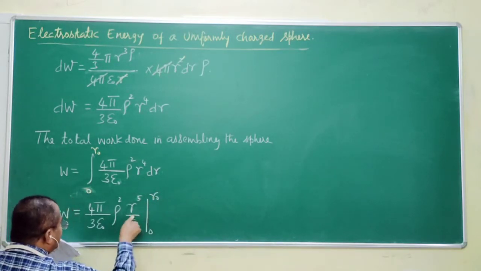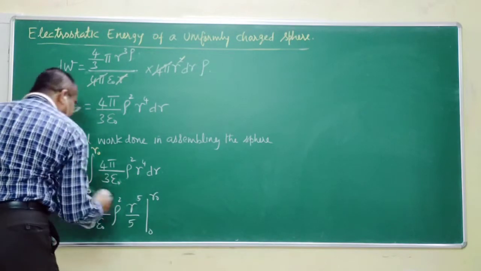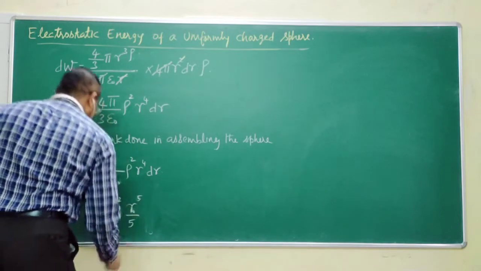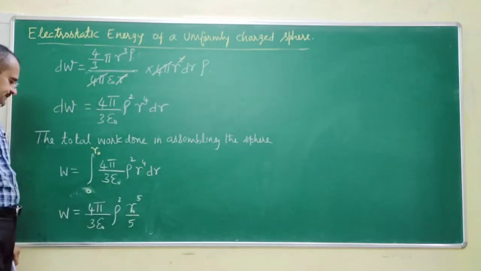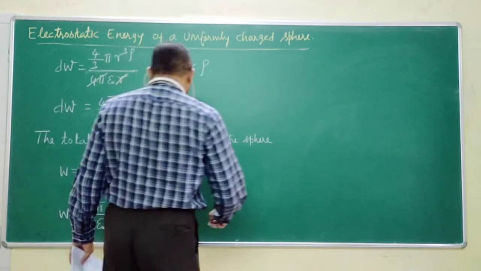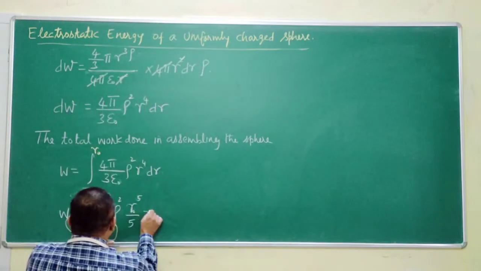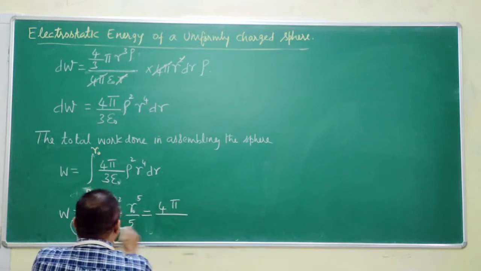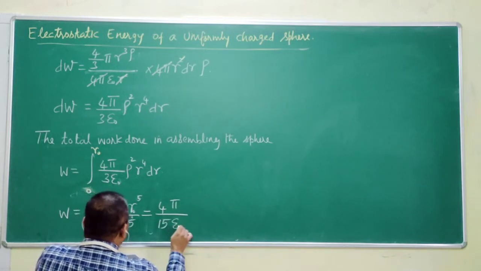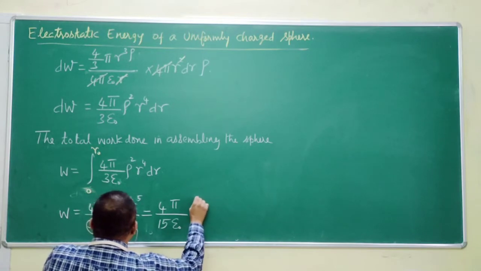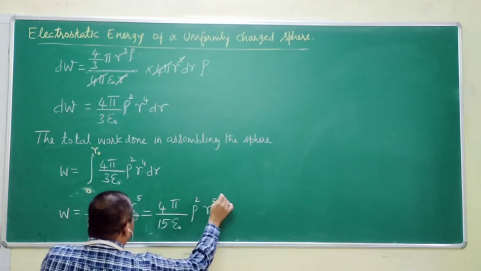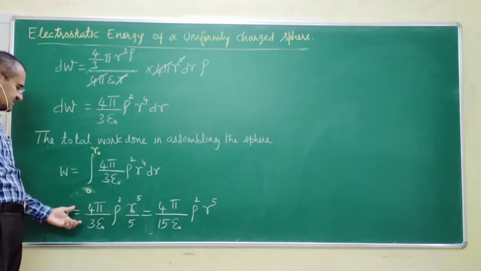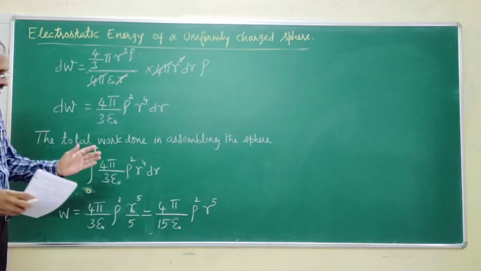Therefore, if I apply the upper limit, this will become r0. I can simplify this further and write it as 4 pi by 3 into 5, 15 epsilon naught rho squared r0 power 5. This is what I get, sir. This is the work done in assembling the sphere.